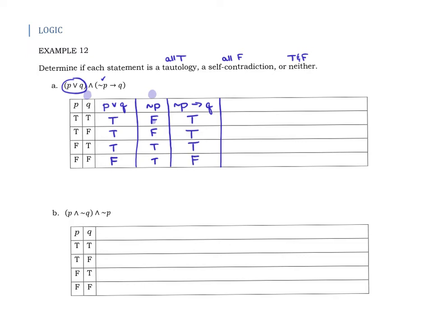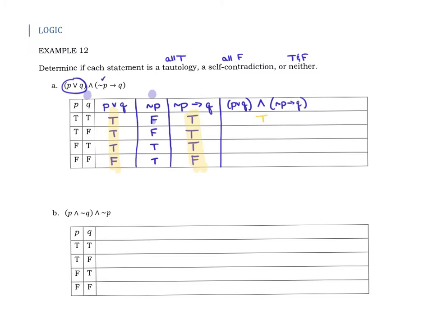And then last but not least, we're going to put the two halves together. So we've got P or Q and not P implies Q. And so we're going to be looking at our P or Q column and our not P implies Q column. And for an and to be true, remember both statements have to have true as their truth value.